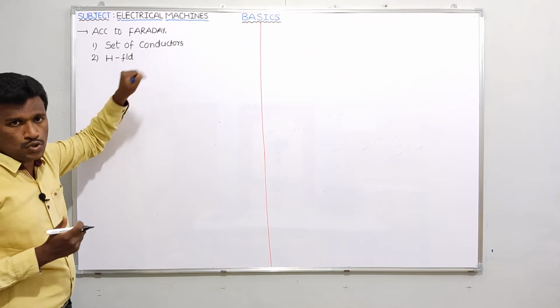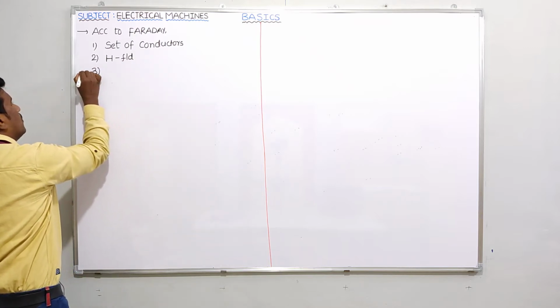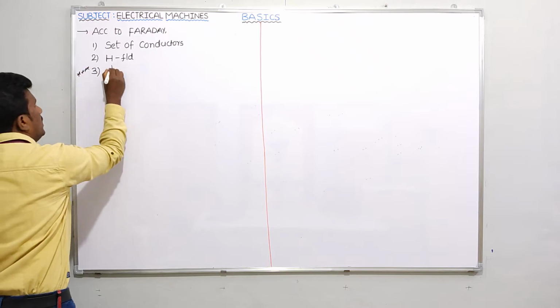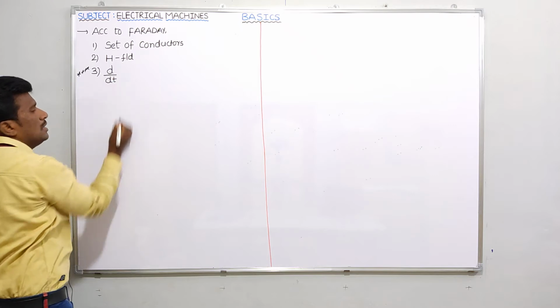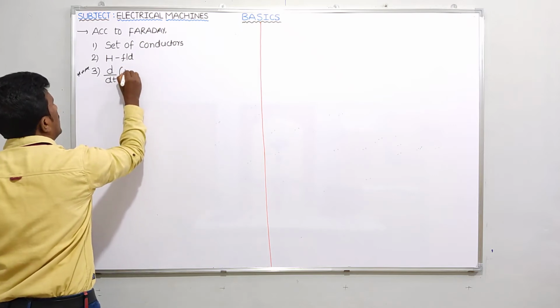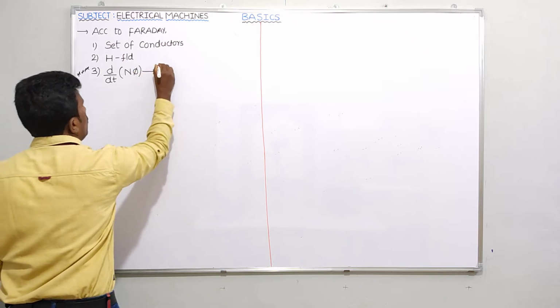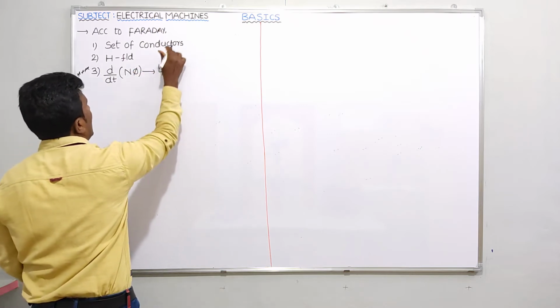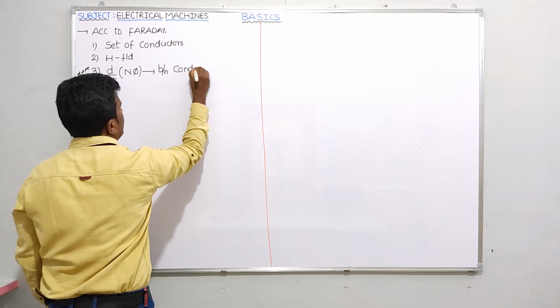In addition to these 2 points, the third point is very important. What is the third point? There should be a rate of change of, that's why I am writing d by dt here, a rate of change of flux linkage N phi between what and what? Between conductors and magnetic field.